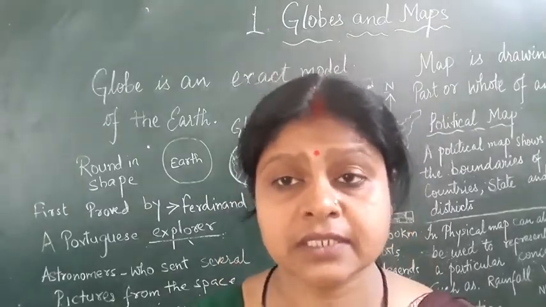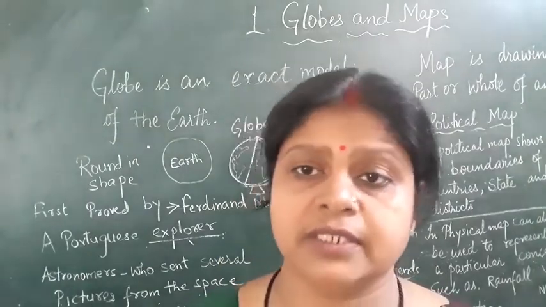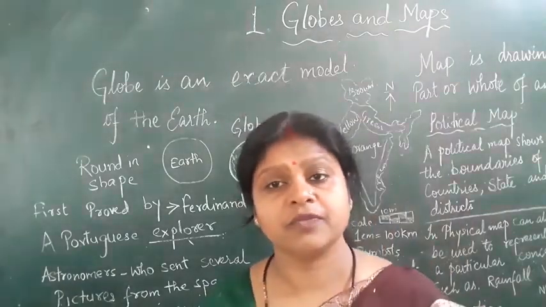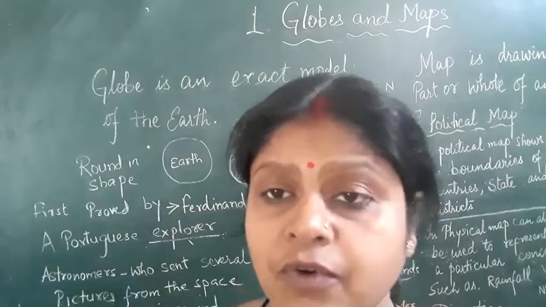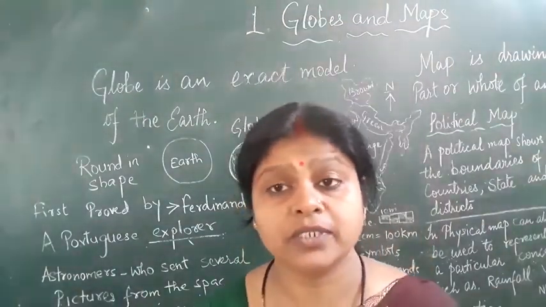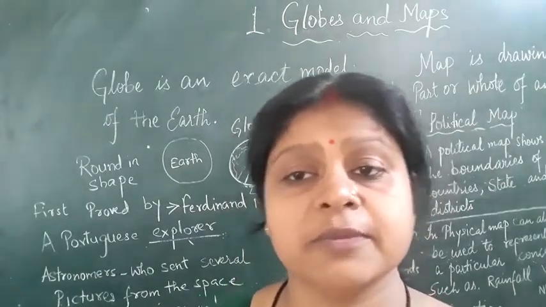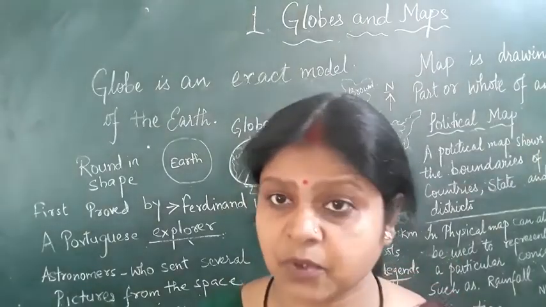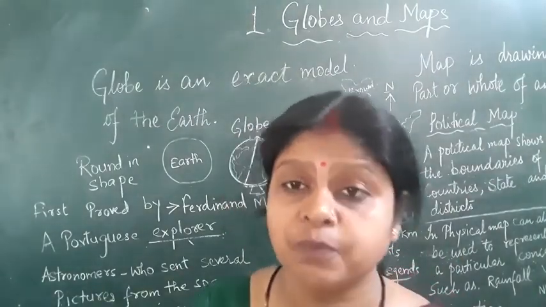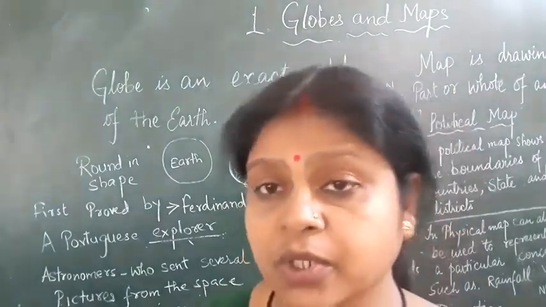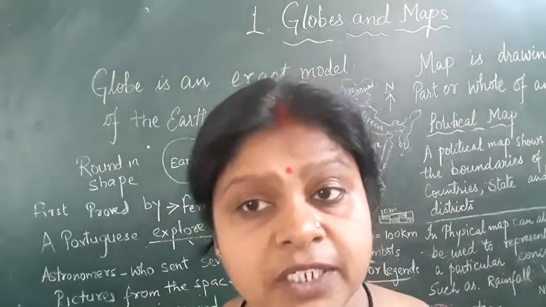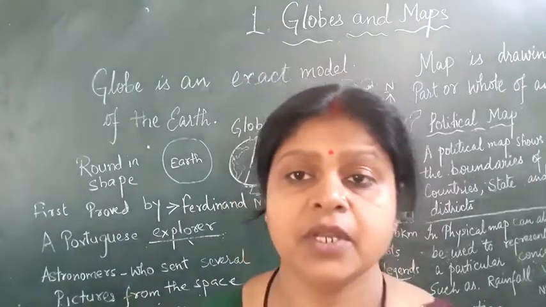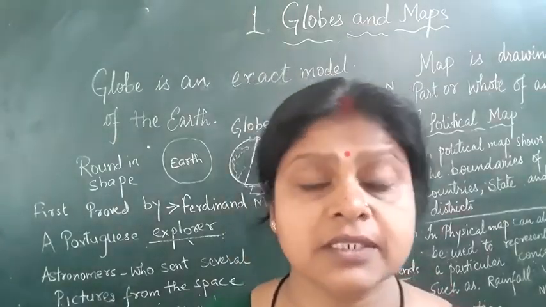Now this expedition proved that the earth is round in shape. Now what is the meaning of expedition? Expedition is a journey to an unknown place. And what is an explorer? An explorer is a person who discovers new land. So Ferdinand Magellan was an explorer who had an expedition to prove that earth is round in shape. He moved from Spain with the 5 ships in the same direction, and one of the ships reached the same place. Now this proved that the earth is round in shape.